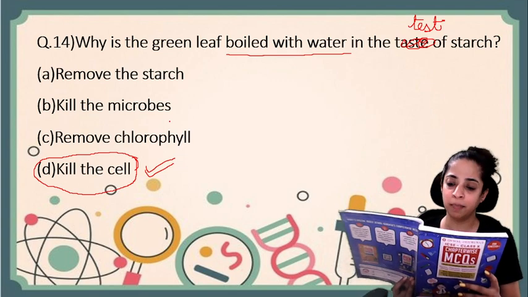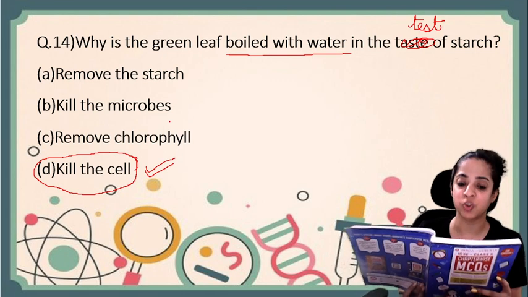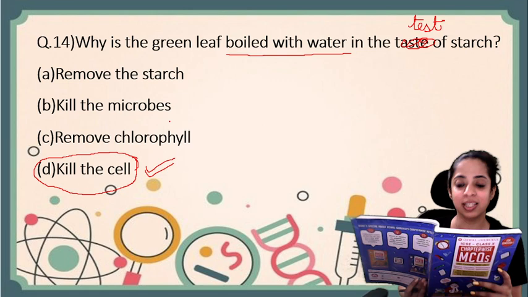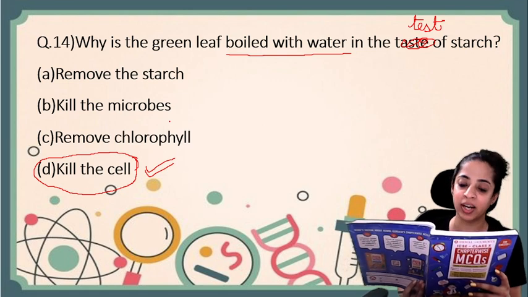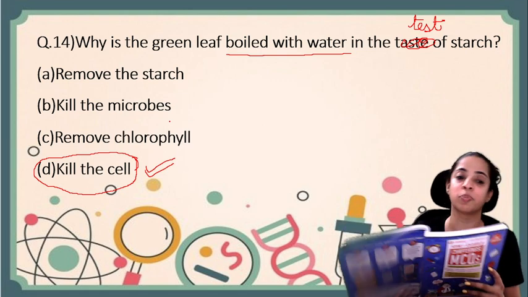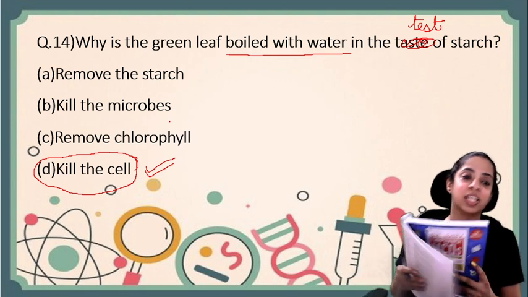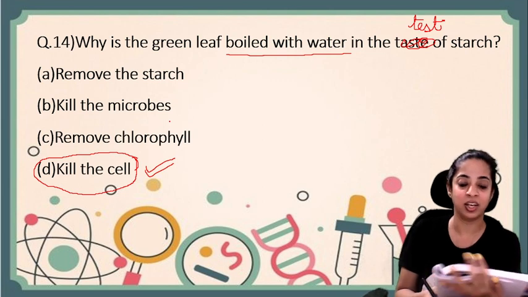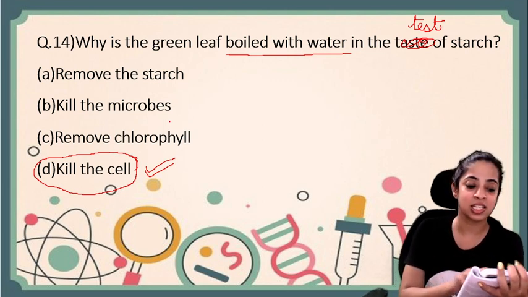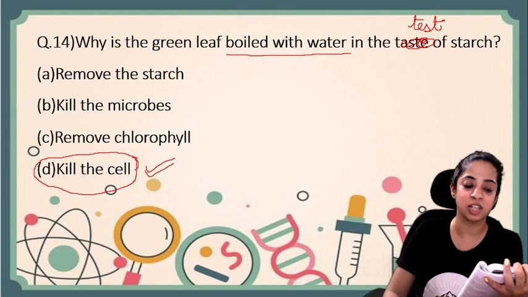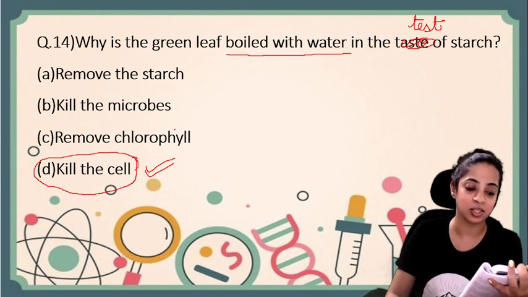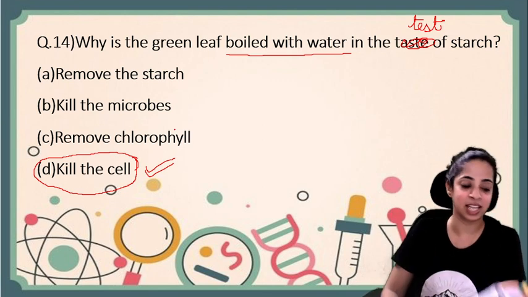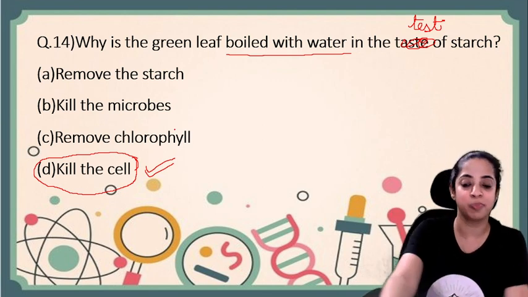The leaves are dipped in boiling water to kill the cell, which disrupts the cell membrane and softens the cuticle and cell walls. This allows the iodine solution to penetrate the cells and react with any starch present. So that is the reason why the green leaf is boiled with water. It kills the cell, and when it kills the cells, what happens? Cell membrane is disrupted and it softens the cuticle and cell walls, and hence iodine solution is able to penetrate inside and react with any starch that is present.